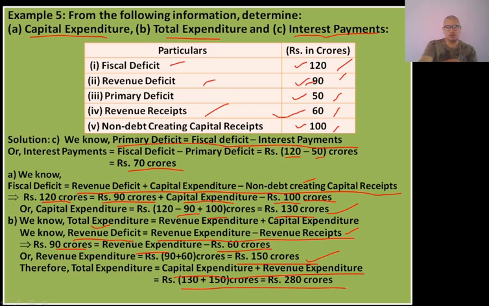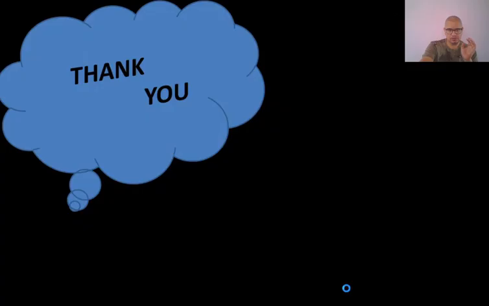So this much was there in the probable board questions. Hope you have understood how to solve various previous year's board questions. I have just given a few samples over here. You should find the previous year questions from the CBSE website and try to solve them based on this chapter, that is government budget.